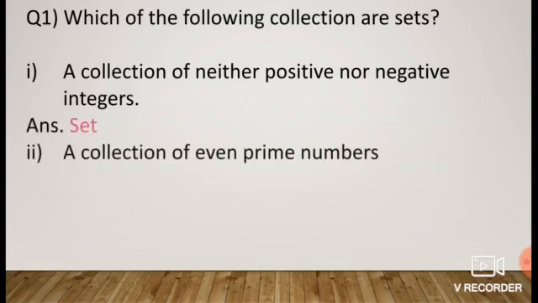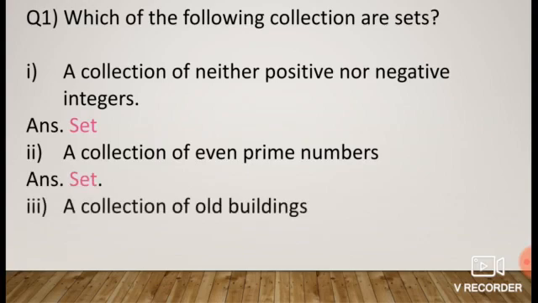A collection of even prime numbers. All of you know which number is an even prime number? Yes, 2 is an even prime number. We can clearly list the number. So, it is a set. A collection of old buildings. The term old is a relative term. For some people, a building constructed 10 years ago will be old, and for some people, a building constructed 20 years ago will be old. The exact meaning of the term old will differ from person to person. Therefore, this collection is not a set.